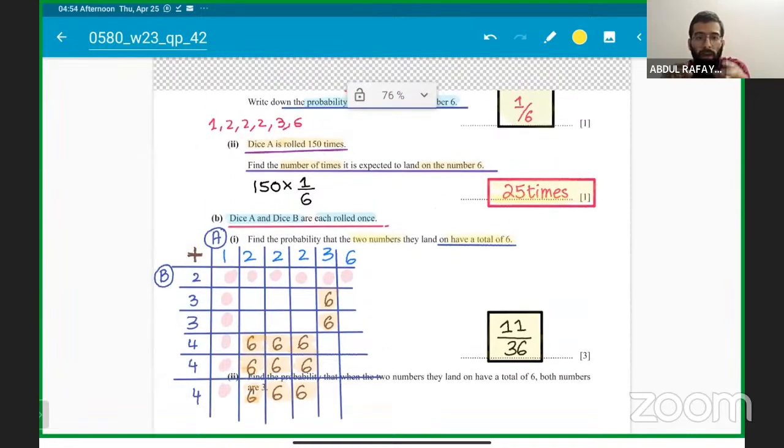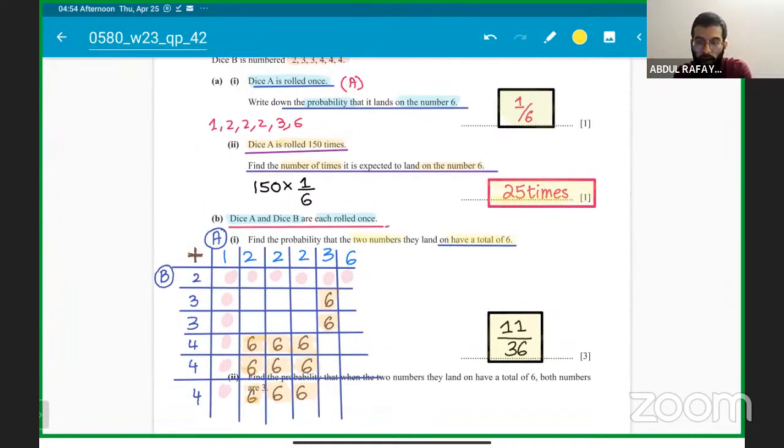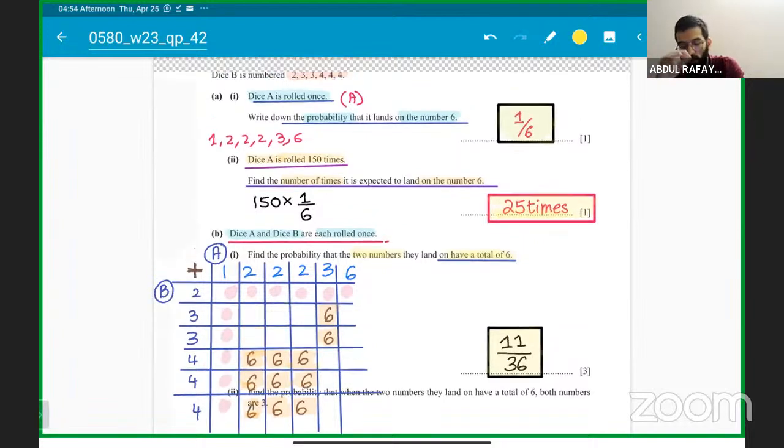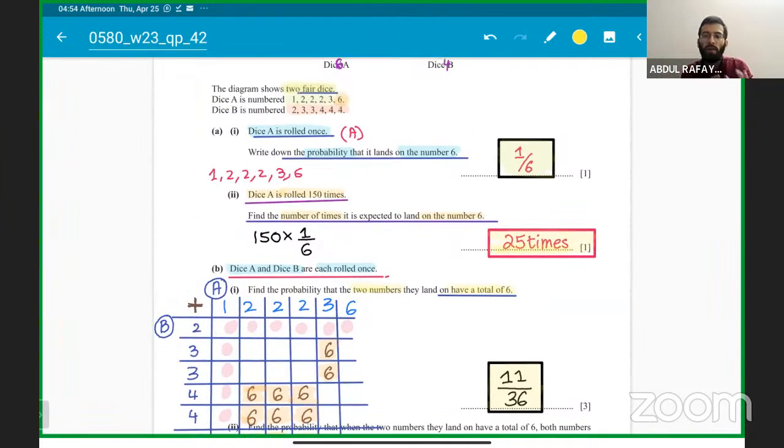They are asking us that dice A is being rolled once, and dice B, we are rolling the dices one at a time only. And whatever the dice is landing on, we are adding them. When we are adding them, what is our requirement, sir? Our requirement is that they land on and make a total of 6. Follow carefully on the word total of 6. So that is what is happening.